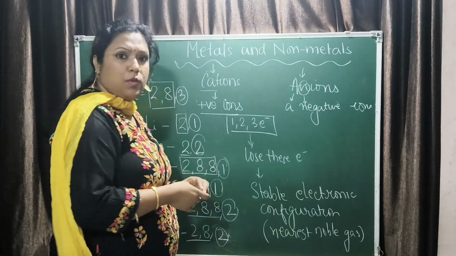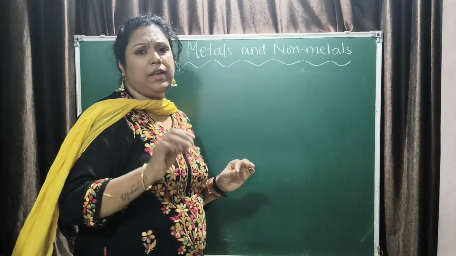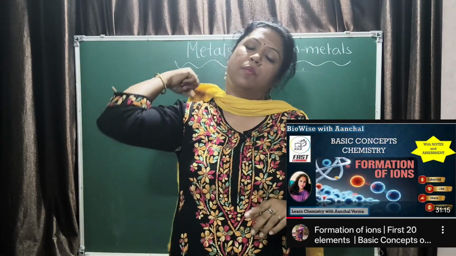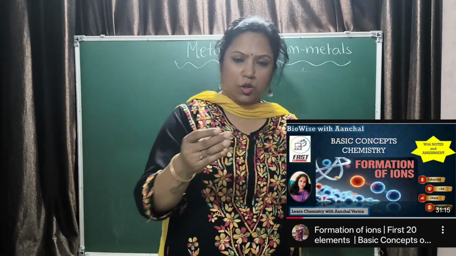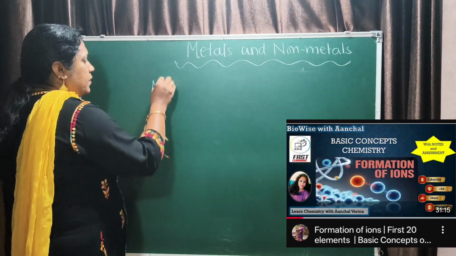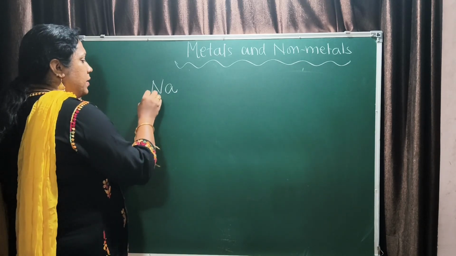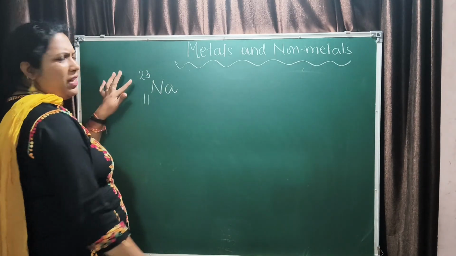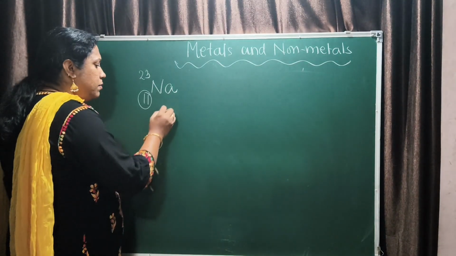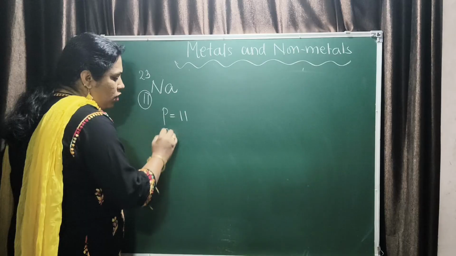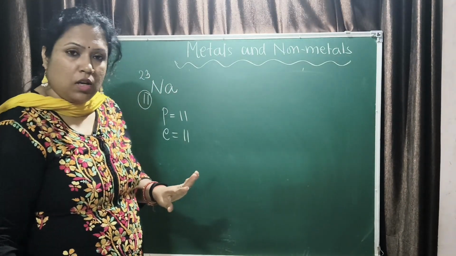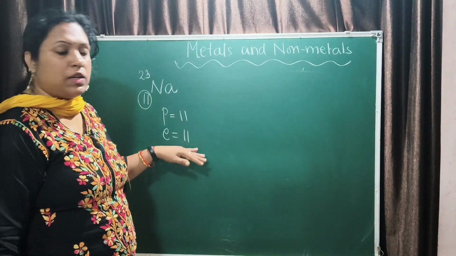Right. Now let us see a few examples. There is a very detailed video on ion formation. You can refer to it for the formation of ions for the first 20 elements, so you'll understand the concept better. I'll give you a few examples here, like sodium. Sodium has atomic number 11 and mass number 23. We don't need the mass number right now because we are just focusing on protons and electrons. Atomic number means the number of protons, and the number of electrons equals the number of protons because every atom is electrically neutral.